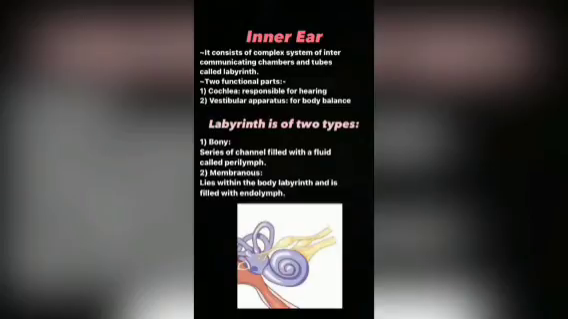Inner ear. It consists of a complex system of intercommunicating chambers and tubes called the labyrinth, with two functional parts: the cochlea, responsible for hearing, and the vestibular apparatus for body balance. The labyrinth is of two types, bony labyrinth and membranous labyrinth. The bony labyrinth is a series of channels filled with a fluid called perilymph, while the membranous labyrinth lies within the bony labyrinth and is filled with endolymph.